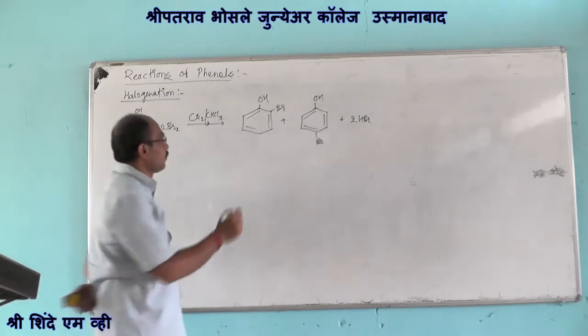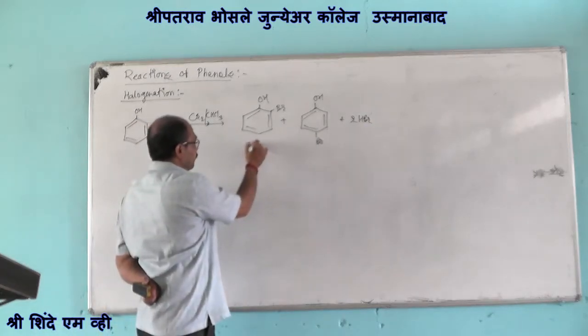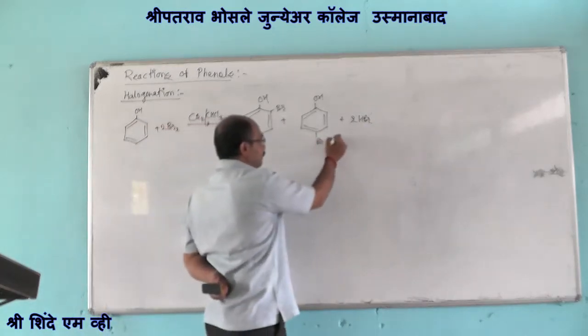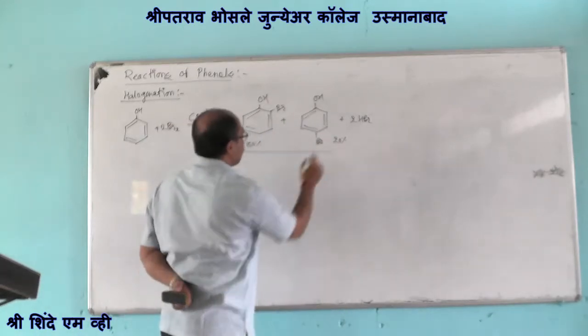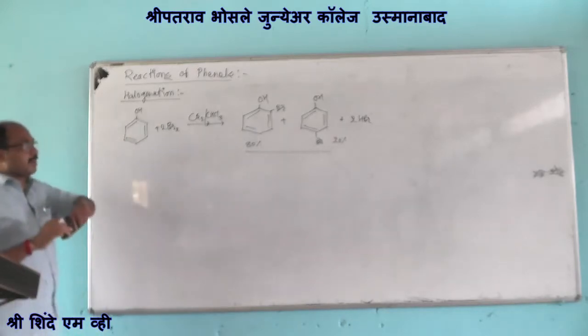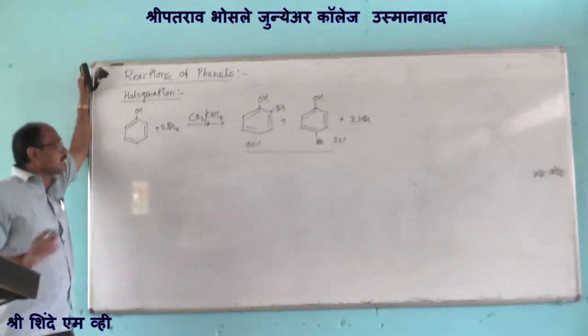Here orthobromophenol is prepared as the major product, 80%, and para-bromophenol is prepared as the minor product.